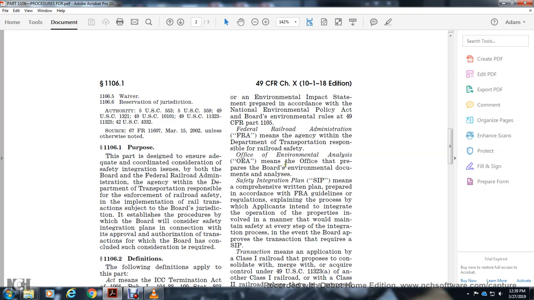Safety integration plan means a comprehensive written plan prepared in accordance with FRA guidelines and regulations, explaining the process by which the applicant intends to integrate the operations and properties involved so as to maintain safety at every step of the integration, should the Board approve the transaction.